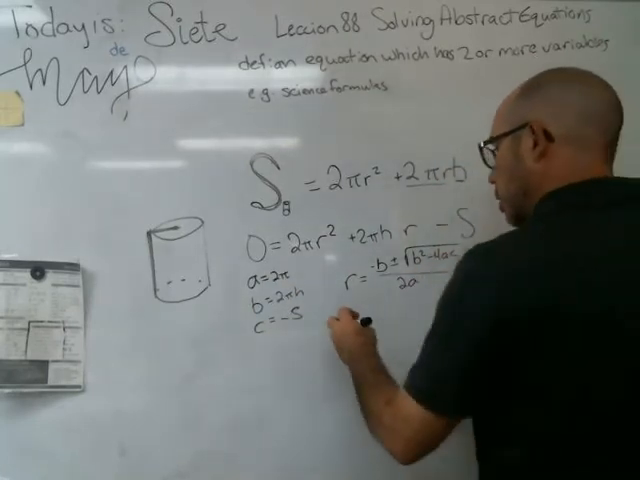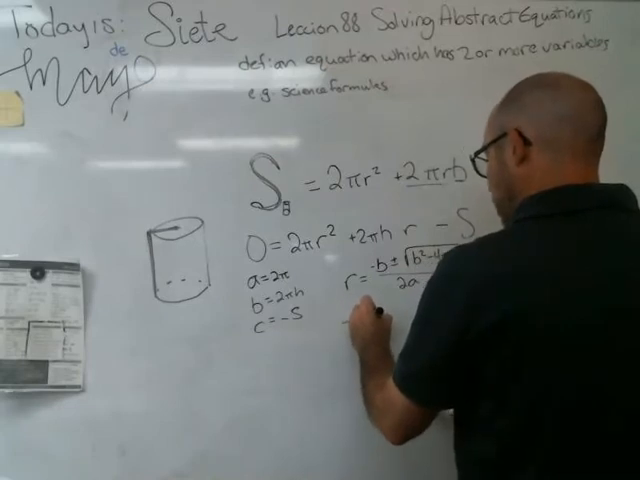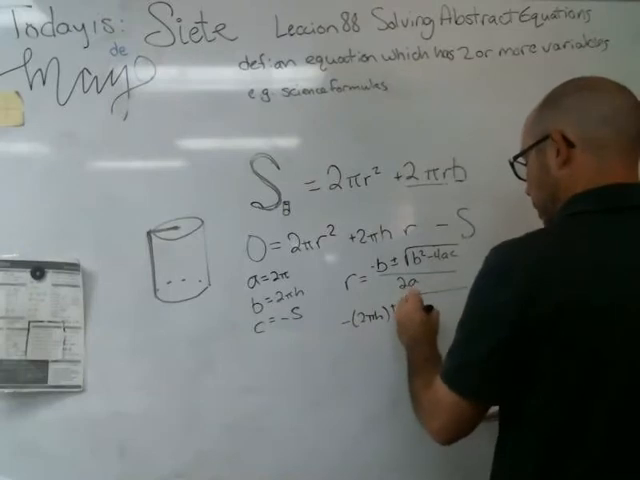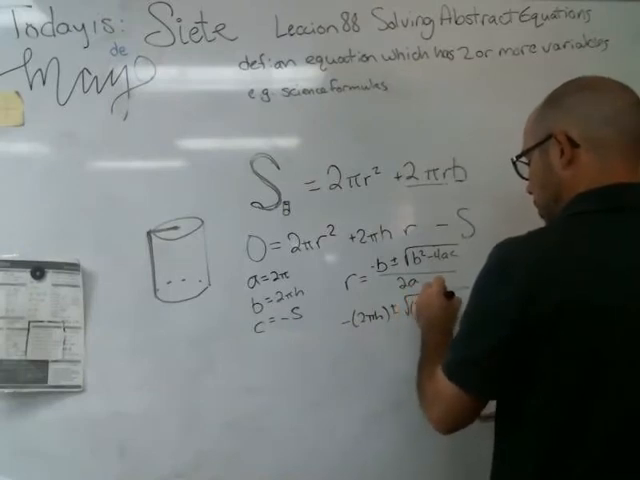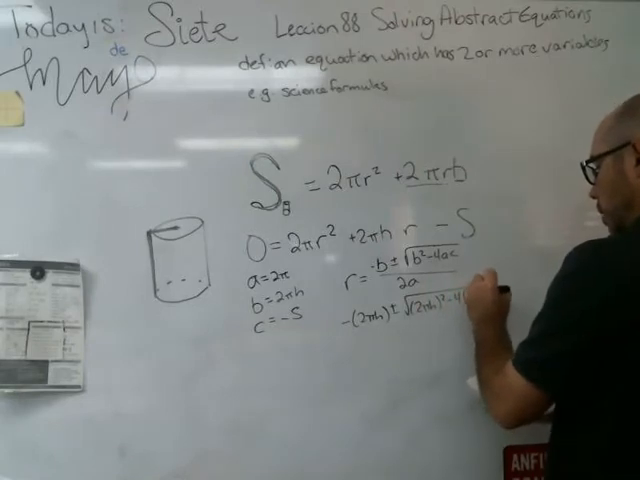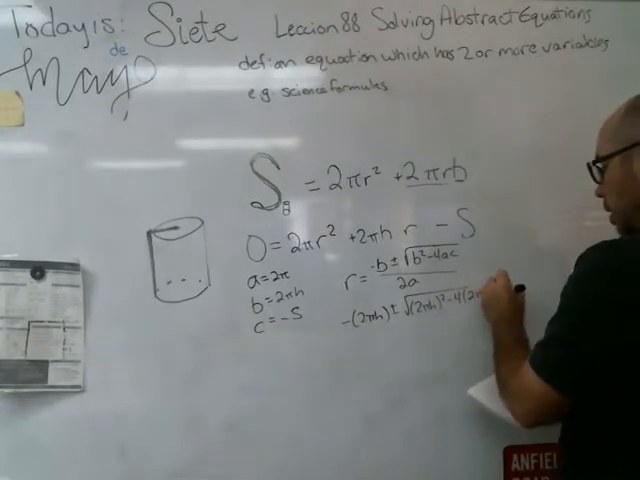And what's that look like? Well, negative 2 pi h plus or minus the square root of 2 pi h squared minus 4 times 2 pi times negative s.